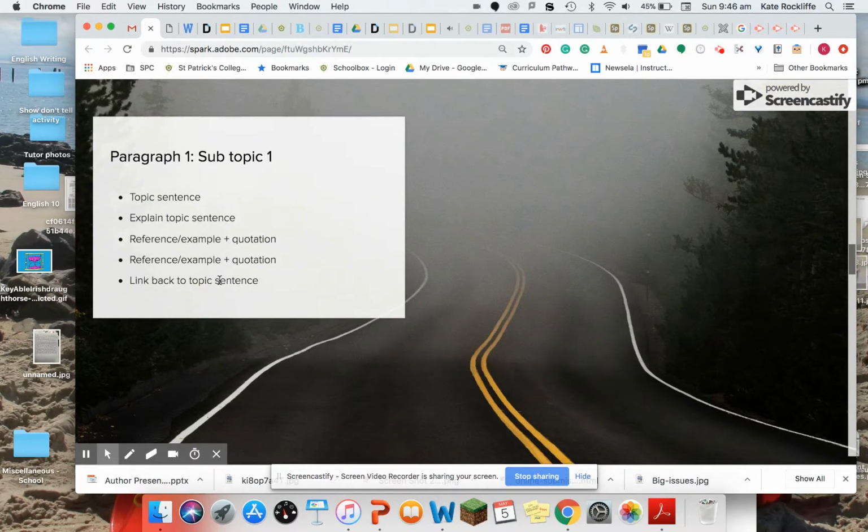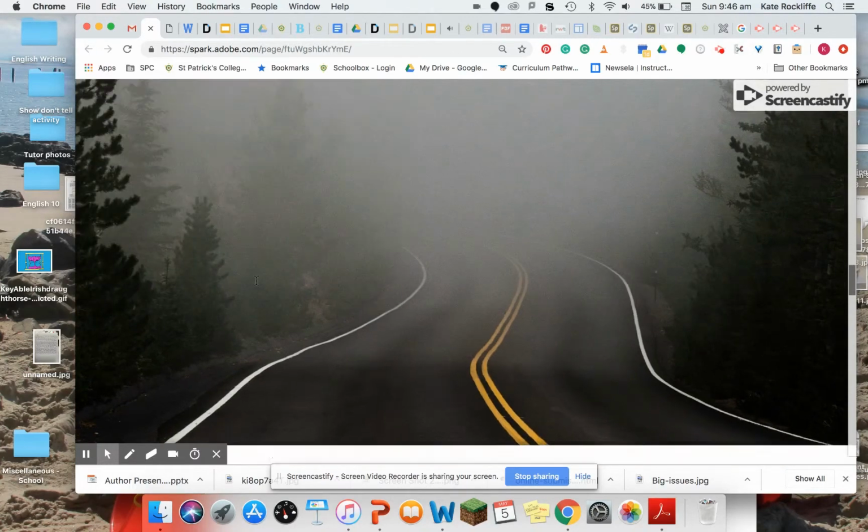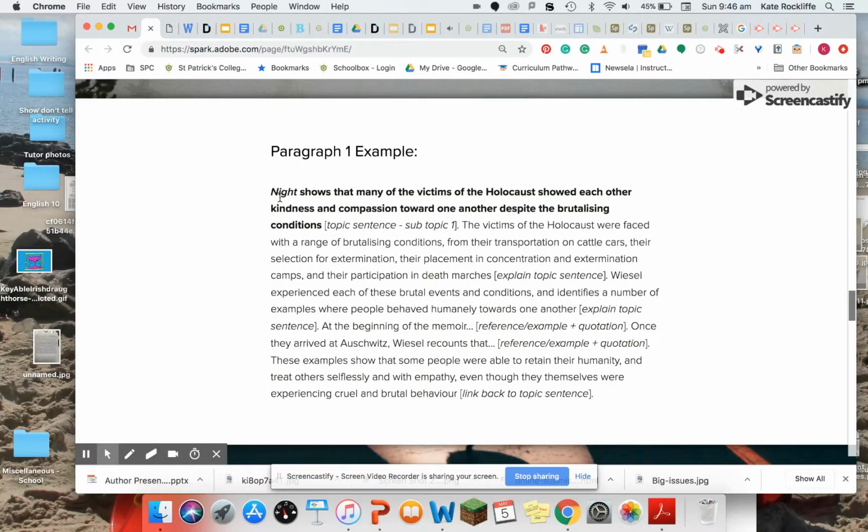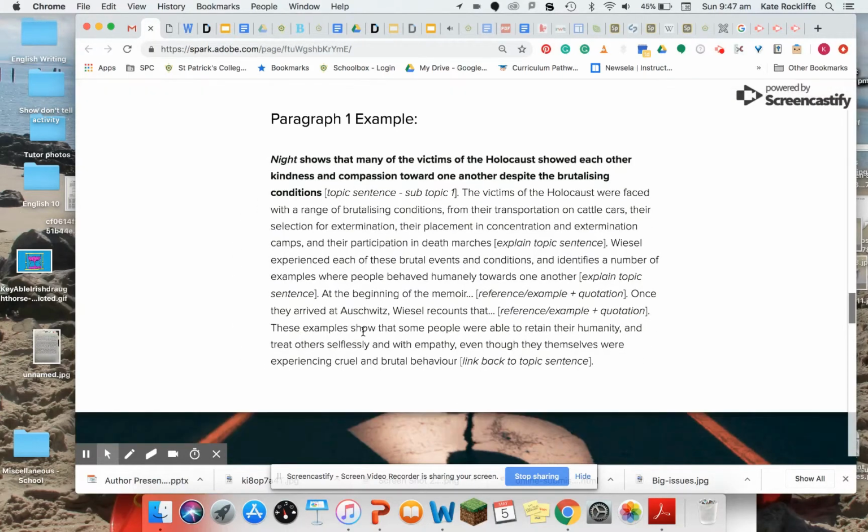The final sentence of your paragraph, you would be linking back to that topic sentence. So the topic sentence was, Wiesel shows that many of the victims of the Holocaust showed each other kindness and compassion towards one another despite the brutalizing conditions. So that idea in that first sentence should be evident in that final sentence of the paragraph. Just like examples show that some people are able to retain their humanity and treat others selflessly and with empathy, even though they themselves were experiencing cruel and brutal behaviour. So it's almost like a mini summary, a mini conclusion based on that topic sentence.